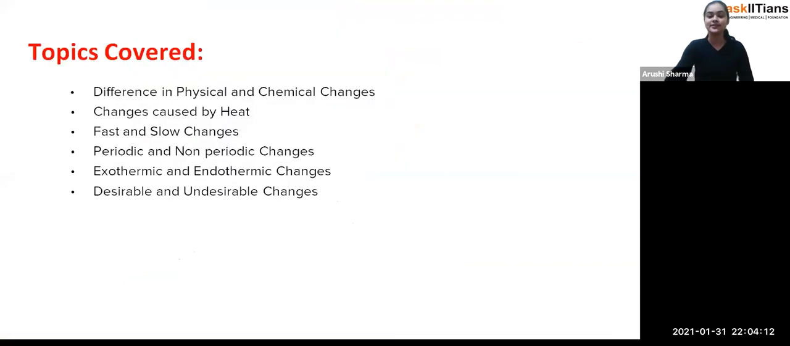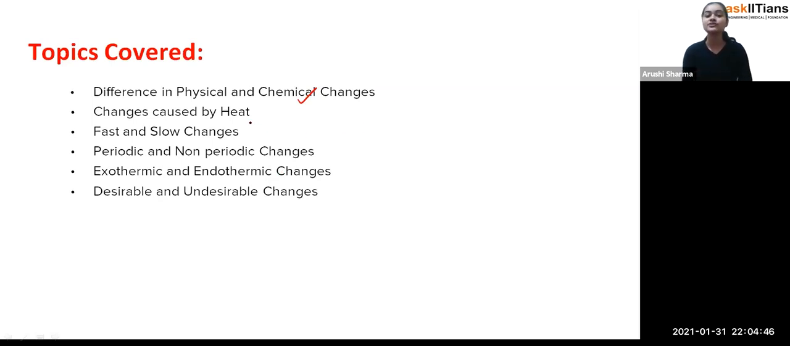Fine. So, students, these are the topics which we are going to cover today. First, the difference between physical and chemical changes. I know that we have studied physical and chemical changes and their properties. But in your exam, they are not going to ask you directly what a physical change or a chemical change is. They'll ask you something different: what are the differences between the physical changes and the chemical changes. So that's how we are going to look at some of the differences between physical change and chemical change.